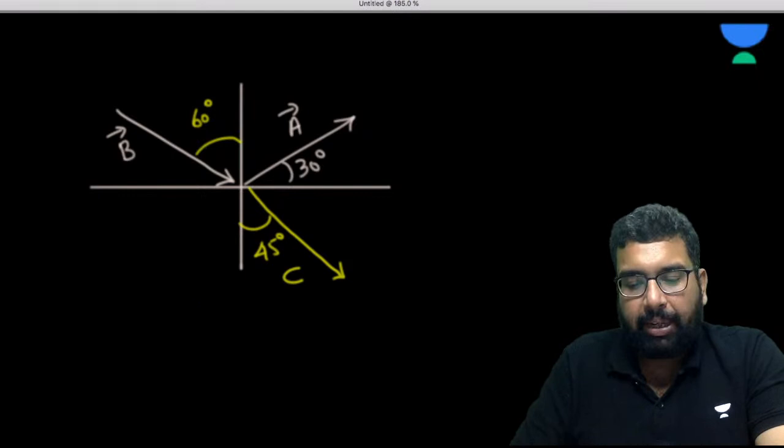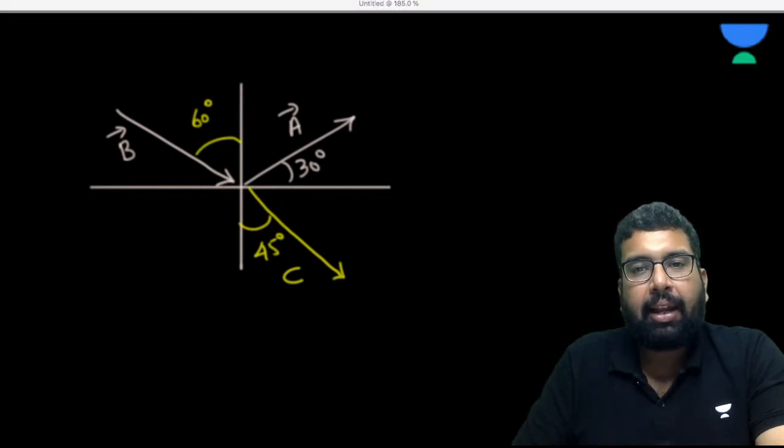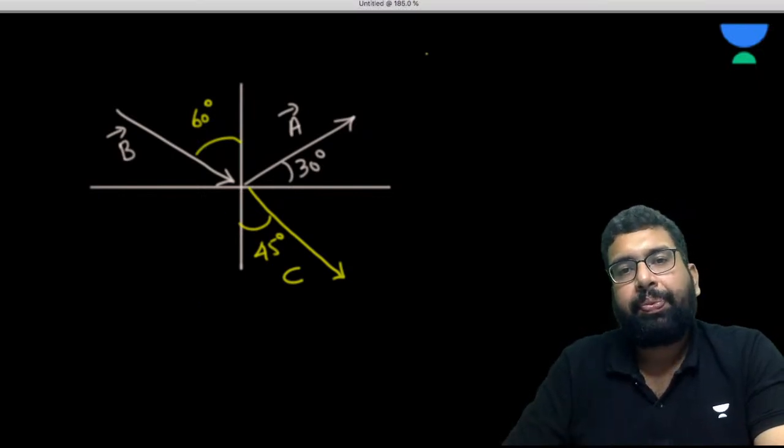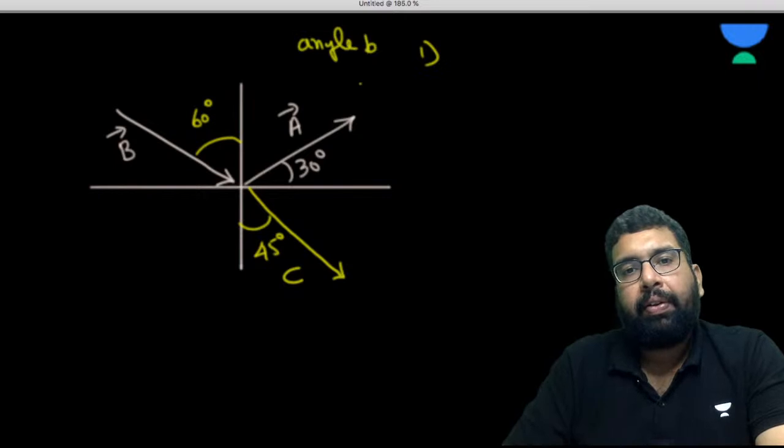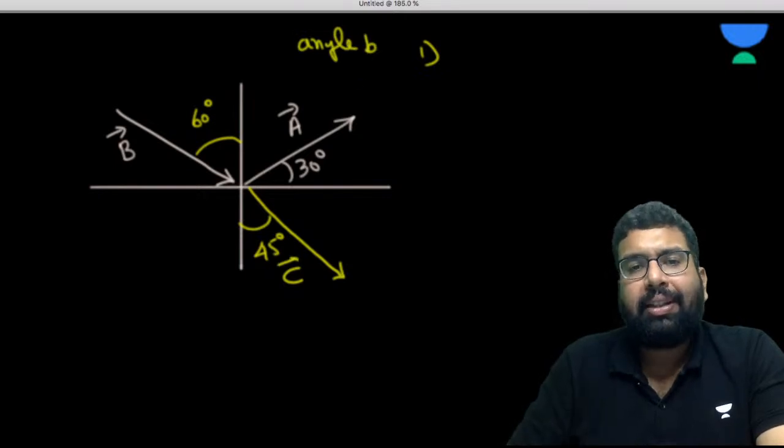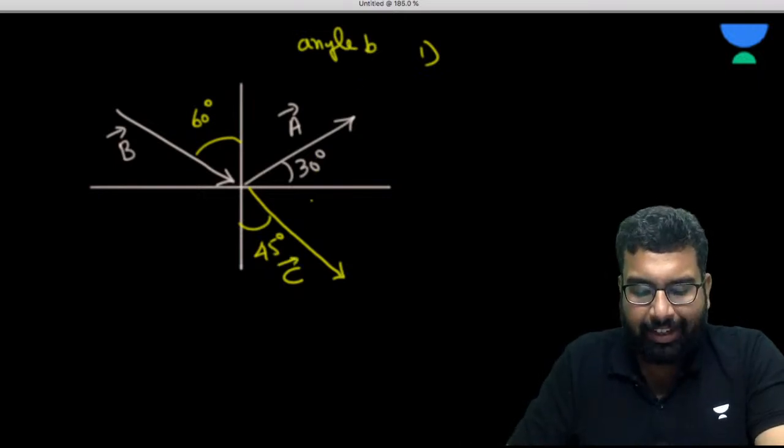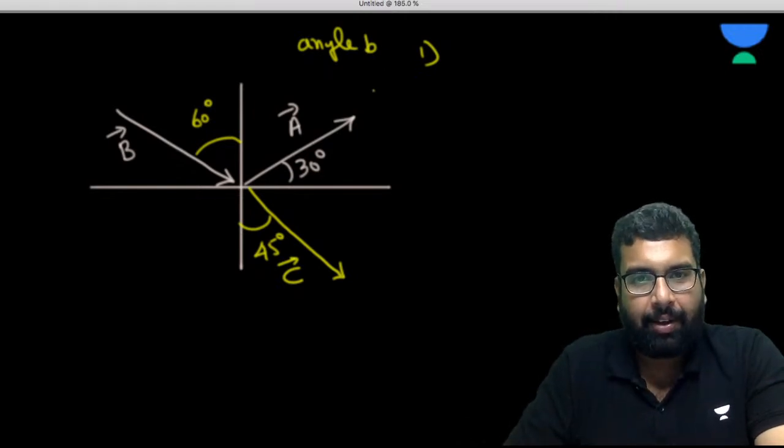So this is vector C. Now you need to give me the angle between A and B. Okay, what is theta between them? So there also, it is not necessary that always. Yeah, wonderful.